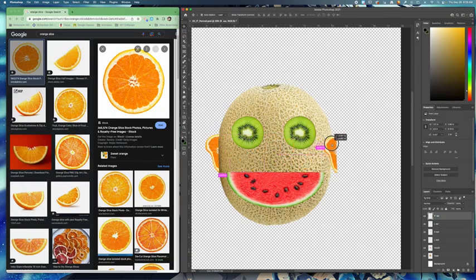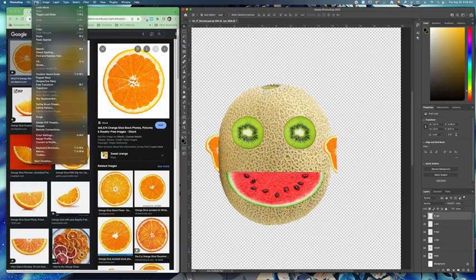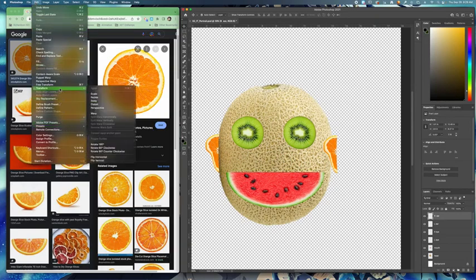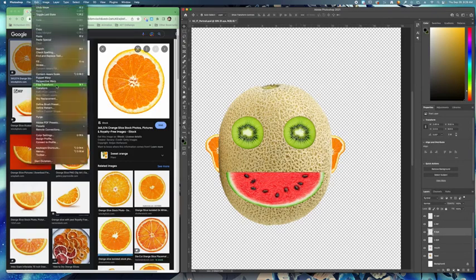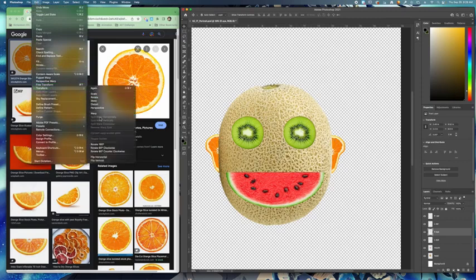And I'm going to move it over here. Now I need to flip it. So I'm going to go back to Edit, Transform, but this time, instead of warp, we're going to go down to Flip Horizontal. And that flips it. There you go. There's the ear. And I can easily do that for the eyes too. So if I click on one eye, Edit, Transform, Warp,